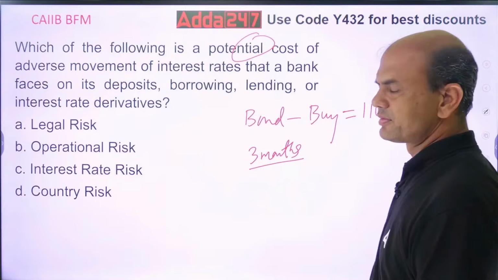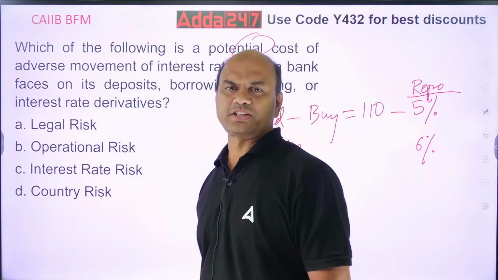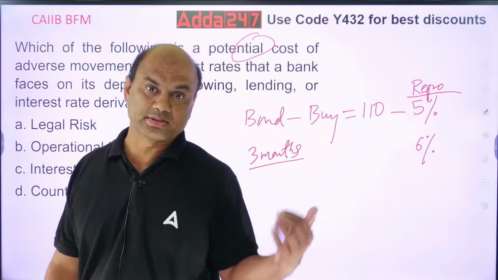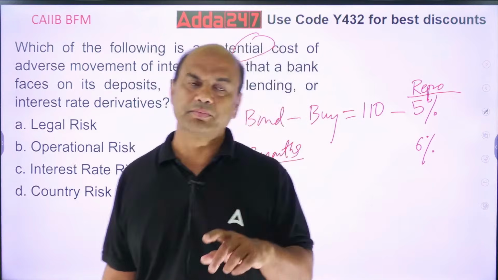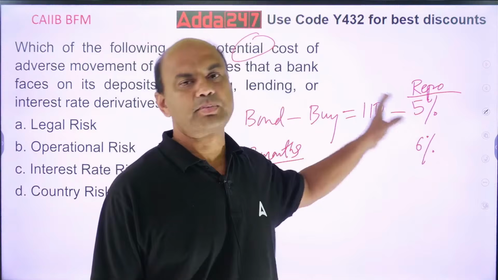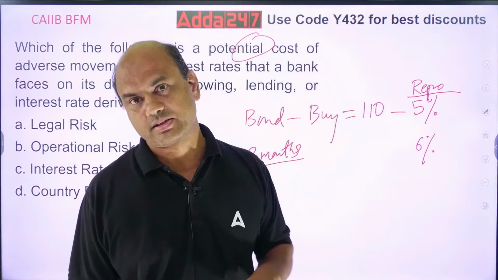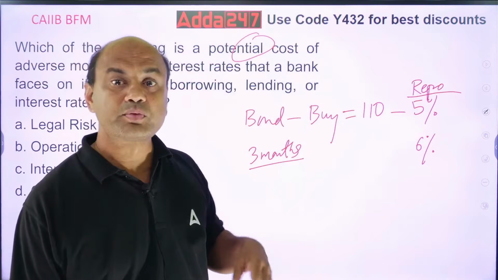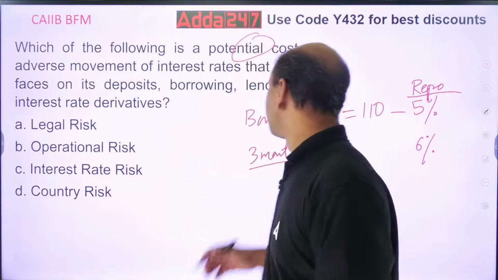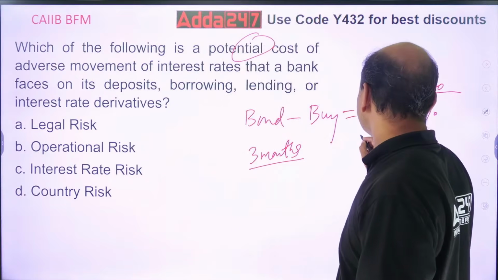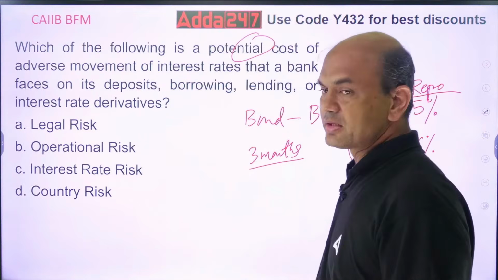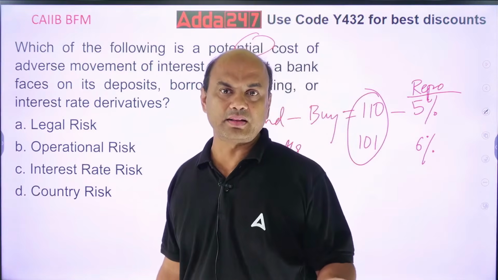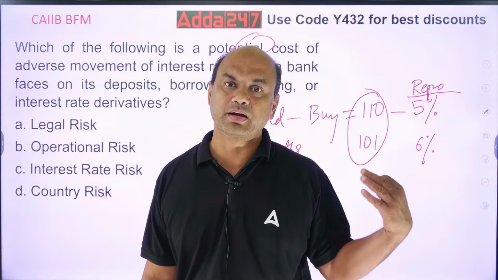What will happen? If repo rate goes to 6%, what will happen to the price? Price will move down. Always remember, interest rate and price are in opposite direction. So this will go to, let's say, 101. So I am in a loss now, because I purchased at 110 and it's giving me 101.